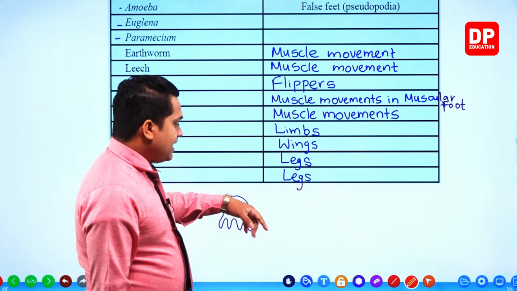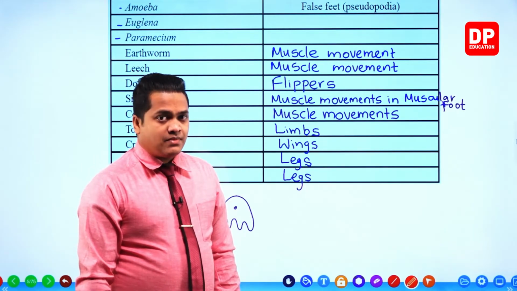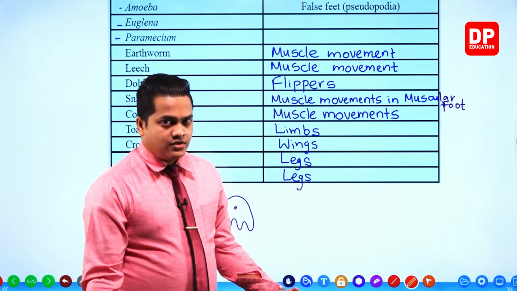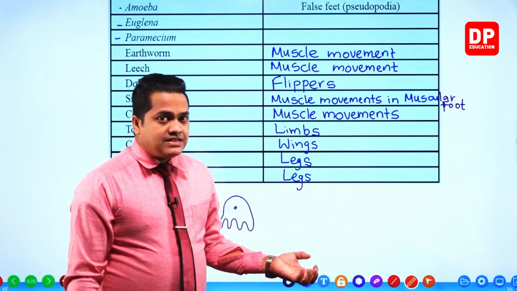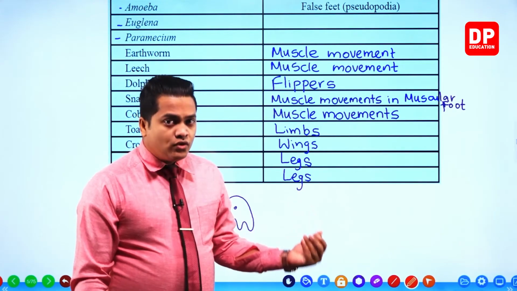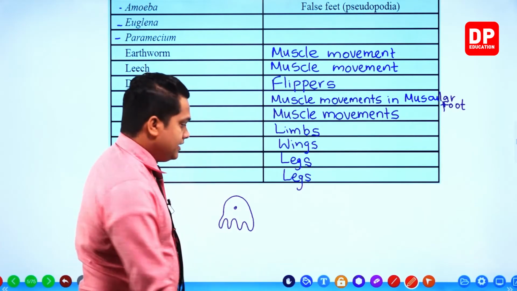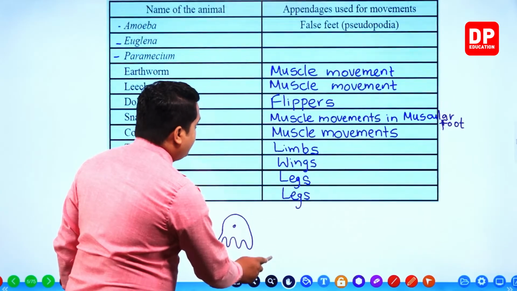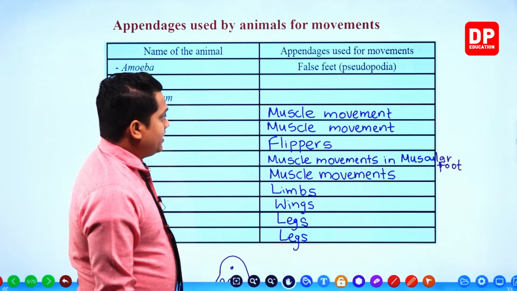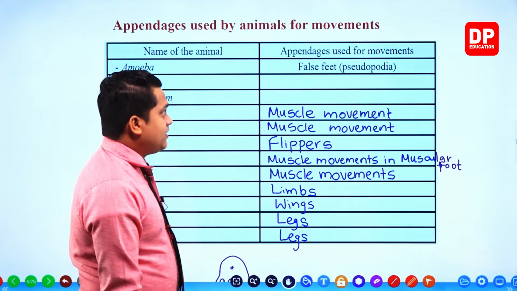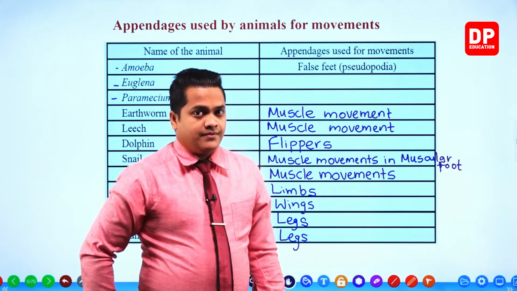These leg-like structures are not actual ones but false ones. These things are referred to as pseudopodia. Pseudopodia can be observed within the amoeba. These are also called false legs or false feet, pseudopodia.